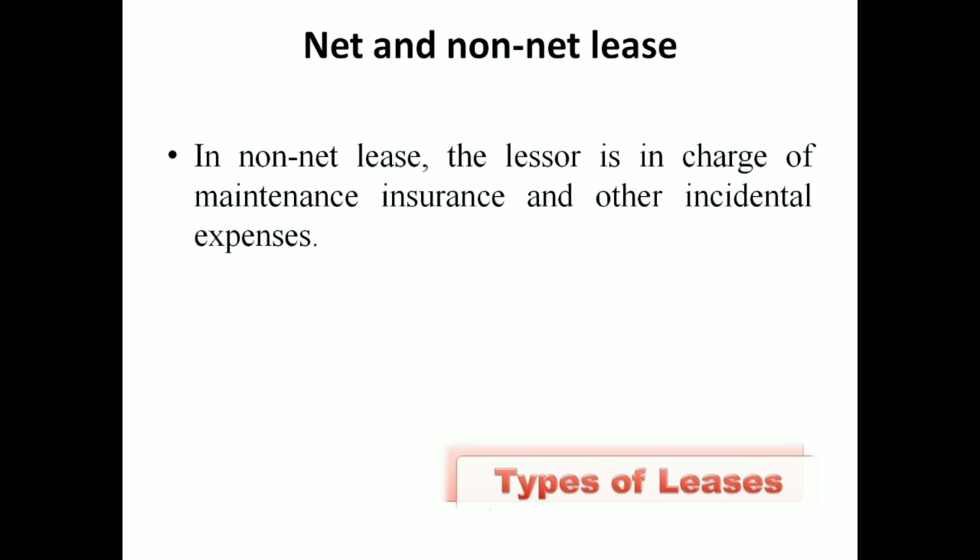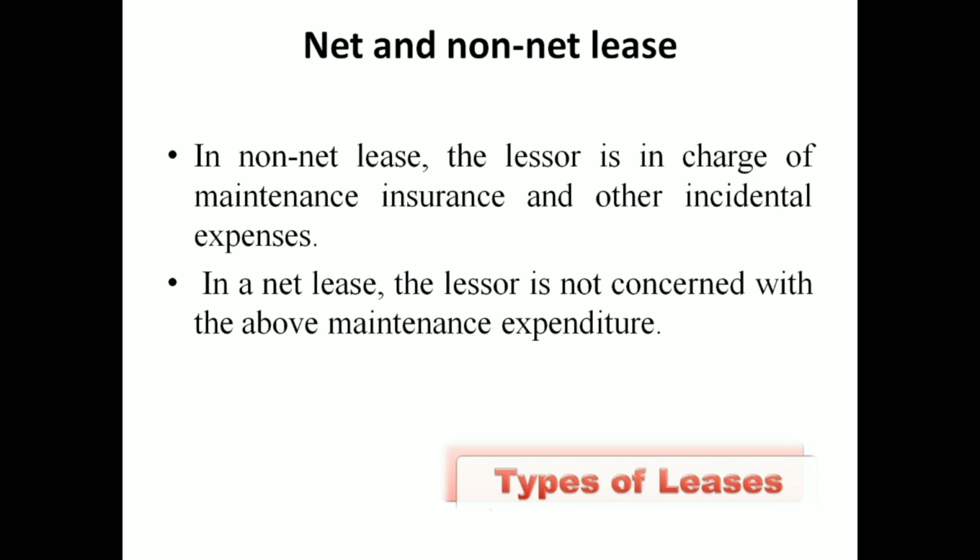In non-net leasing, the leaser is in charge of maintenance, insurance and other incidental expenses. The leaser has to pay the expenses of the asset that is being given to the lessee. So he is paying the maintenance charges, insurance and all other expenses, even though the asset is given to the next person, that is called the lessee.